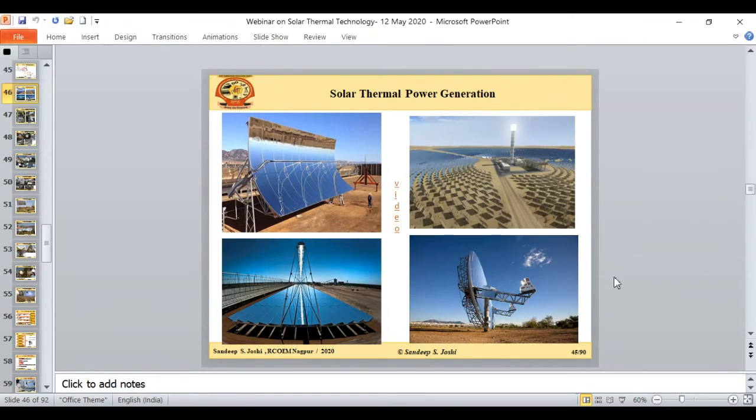But mind you, there is a huge difference between solar thermal power generation and solar photovoltaic power generation. For example, solar thermal power generation is not so much recommended for small scale application. Even today, solar photovoltaic plants are very popular because if I want to install a solar photovoltaic plant at my home, it is very convenient that I can go with a 3 kilowatt plant, or a 2 kilowatt plant. Even if I have more energy consumption, I can go with a 5 kilowatt plant, and that is well sufficient and comfortably I can install it at my rooftop. But if I want to install a 5 kilowatt solar thermal plant, surely it is not possible on the domestic scale. This is the major challenge we are facing right now in solar thermal power generation.